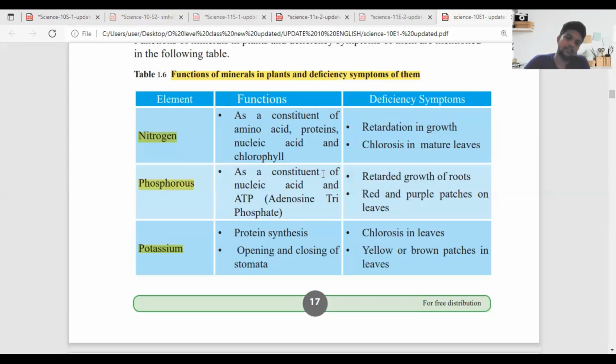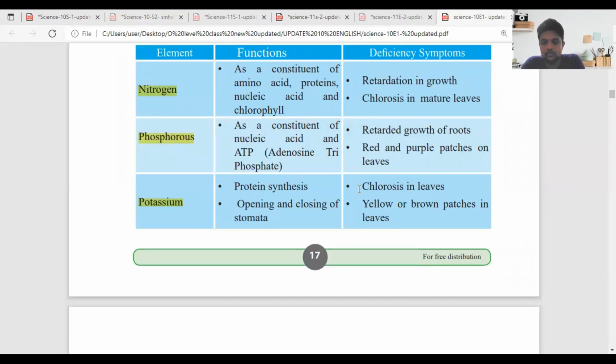Then the second, read all three at once. Phosphorus as a constituent of nucleic acid and ATP. Deficiency symptoms: retarded growth of roots, red and purple patches on leaves. Third element is potassium: protein synthesis, opening and closing of stomata. Deficiency symptoms are chlorosis in leaves, yellow or brown patches in leaves.